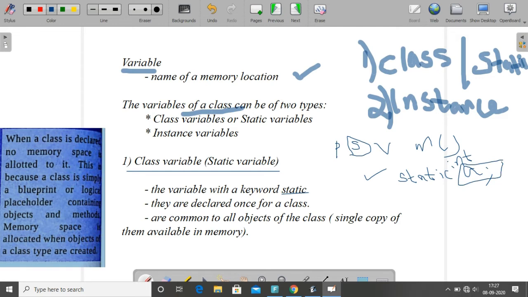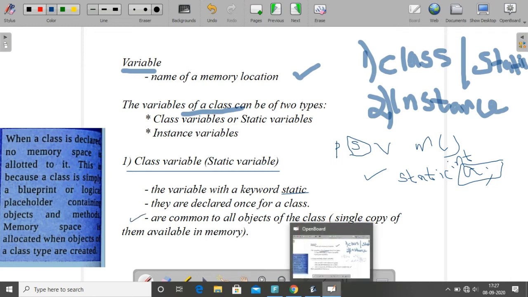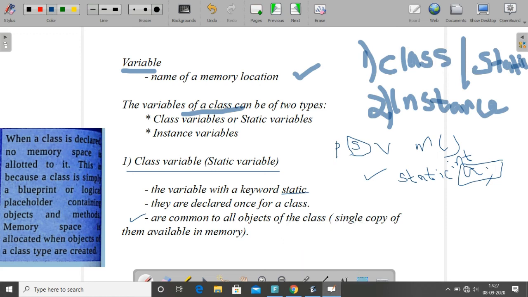That is an important point of class variable. So what is a class variable? The variable which is declared with the keyword static is known as a class variable or static variable. They are declared once for a class and are common to all objects of the class. That is, only a single copy of them is available in the memory. That is the specification of the class variable. Clear?